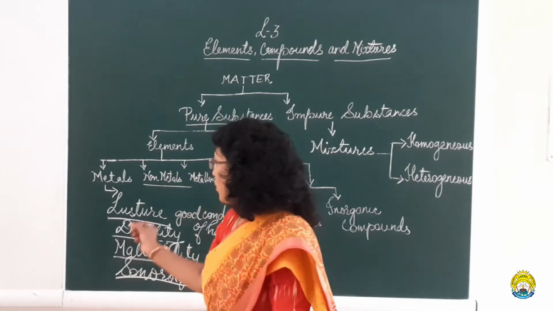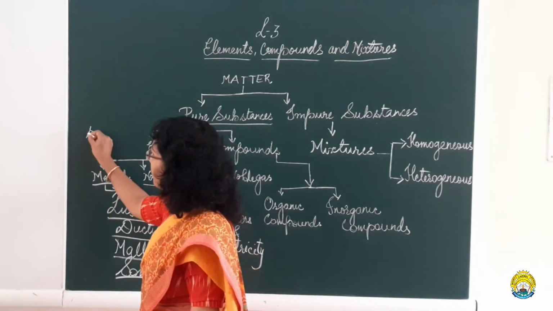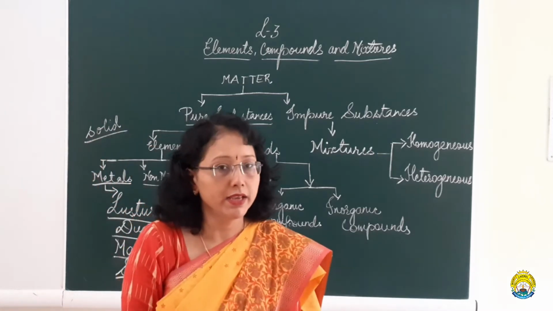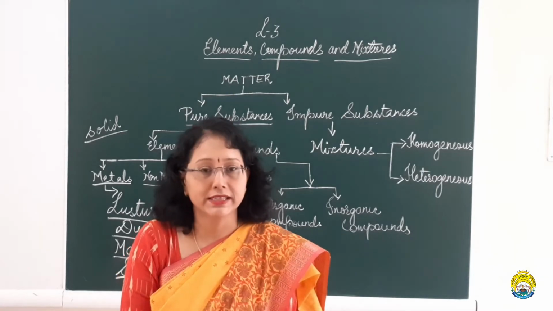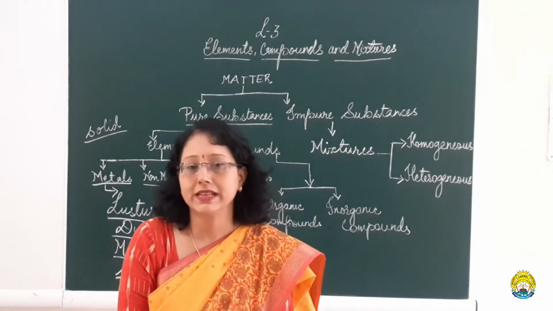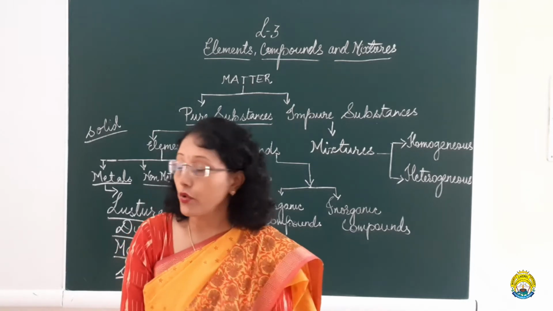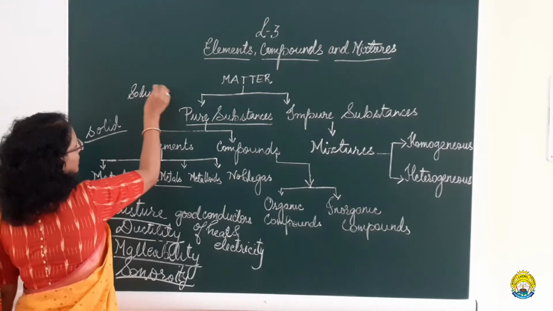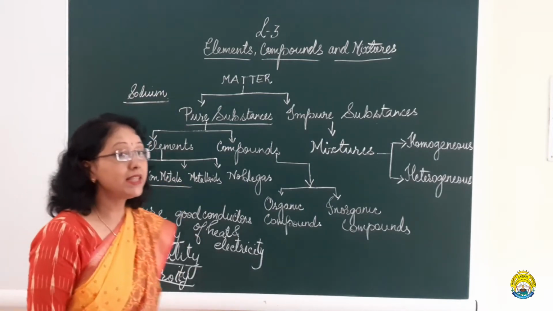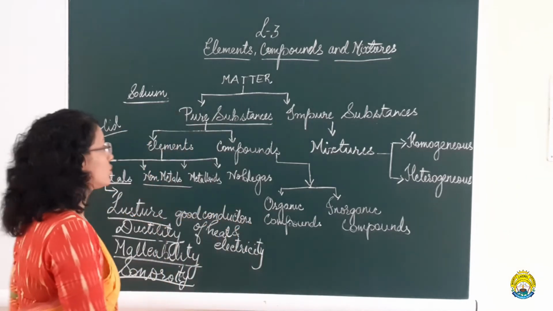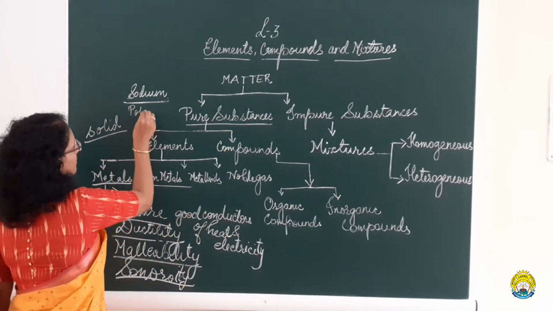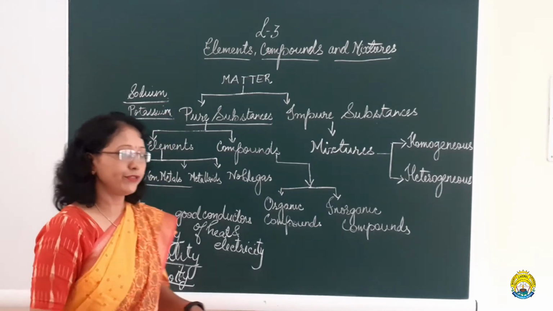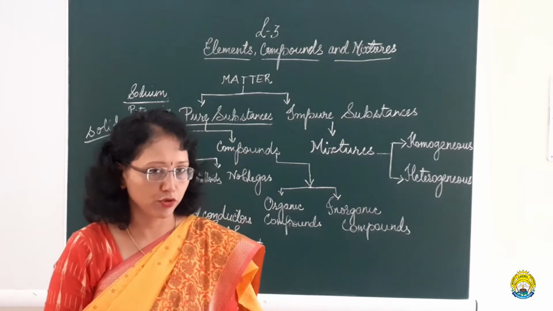Like, as I told you, when you talk about metals, you talk about metals to be in the solid form. But you see mercury in the thermometer, what is it? It is again a metal. And it is in which form? It is in the liquid form. Sodium and potassium are two other metals. When we talk about them as solids, they are not hard solids. They are soft solids. So if there is some condition, there are some exceptions also.